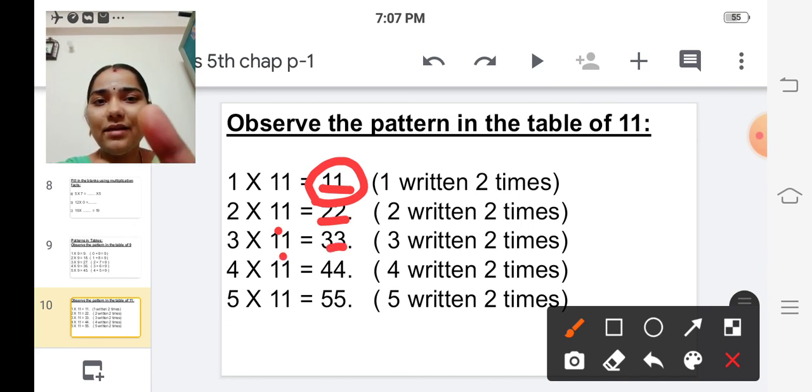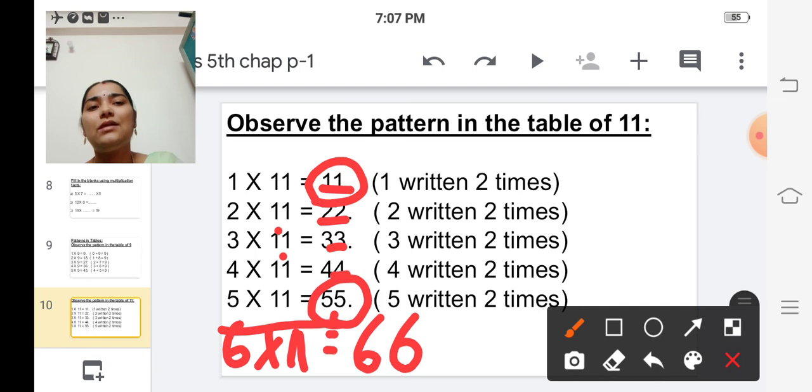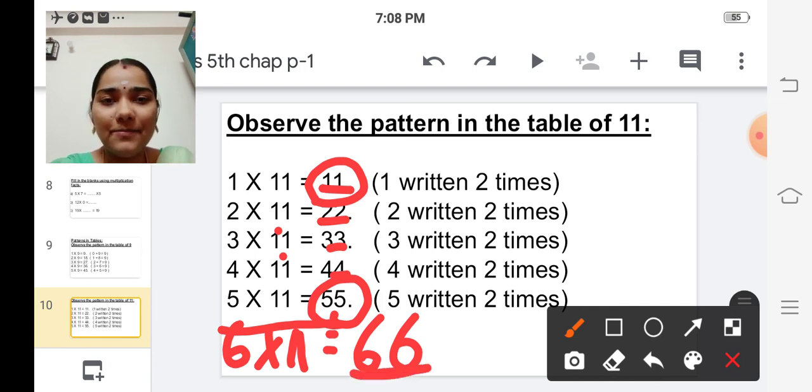Here 3 is written 2 times. 4 11s are 44. 4 written 2 times. 5 11s are 55. 5 is written 2 times. 6 11s are 66. So here 6 is written 2 times. So this is the pattern of the 11th table.